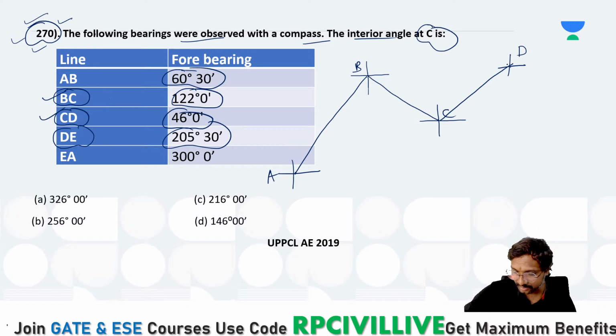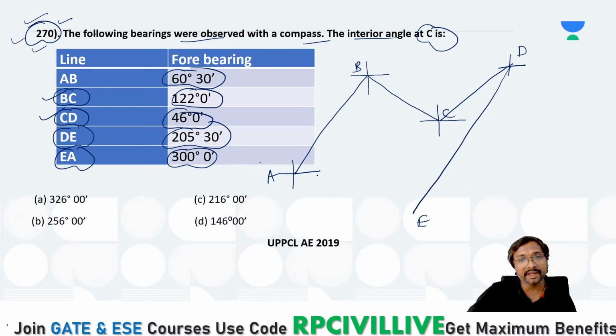It is in the third quadrant, na? Yes, it is in the third quadrant. You can say DE. This is your DE. And again, this is EA will be 300, fourth quadrant you can say, right? It is in which quadrant you can say? That is in the fourth quadrant if you just observe, right? It is in the fourth quadrant, na? Yes, it is in the fourth quadrant, right? Like that it will come, right?